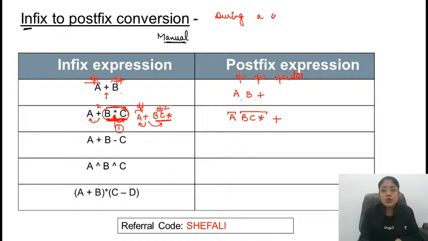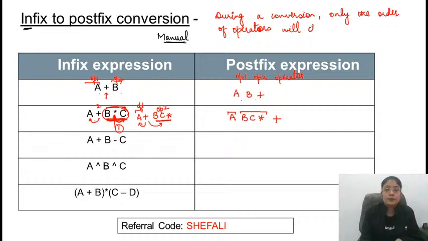During a conversion, only the order of operators will change. This means that the order of operands remains the same. Clear?